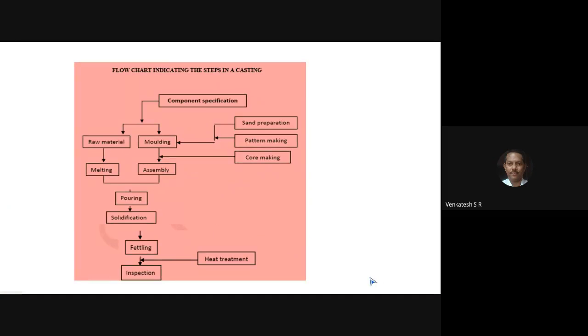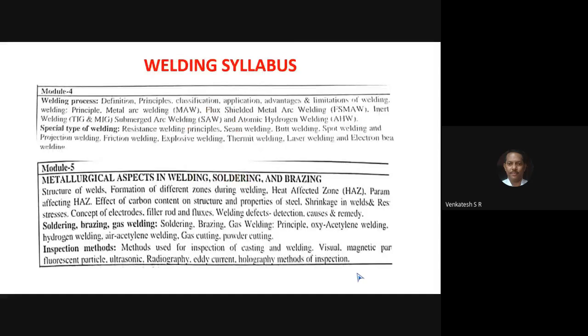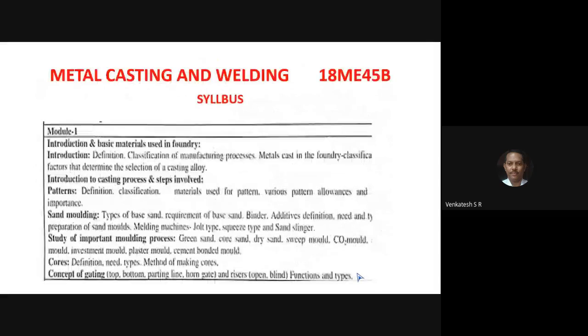Many of them are attending. This is the first class. So, first instruction for this subject. First, write down metal casting and welding.